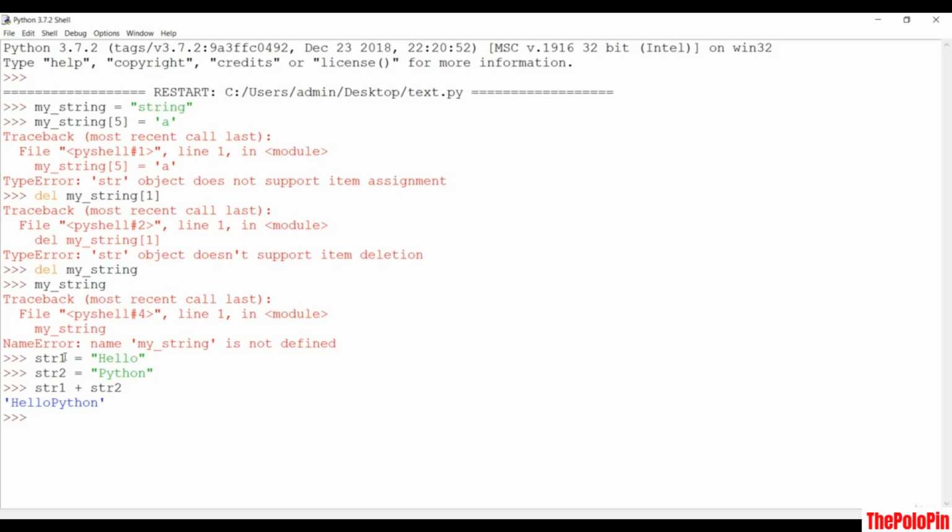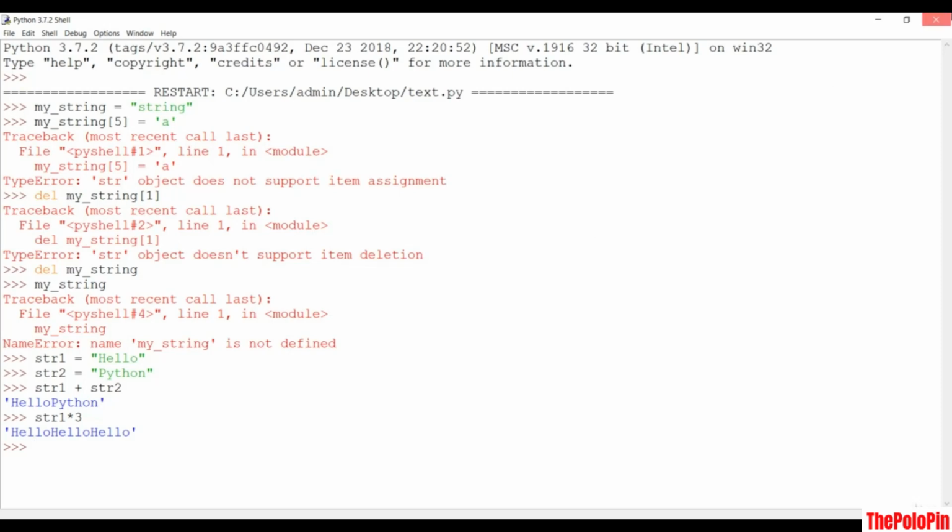You can also do something like a multiplication of a string. So if you want to get multiple hellos, you can do something like str1 multiplied by 3 times. So this arithmetic operation is valid in the case of a string. You can multiply your element. You can also do addition, which is basically a concatenation between the strings, and you can do this type of operation in the string.